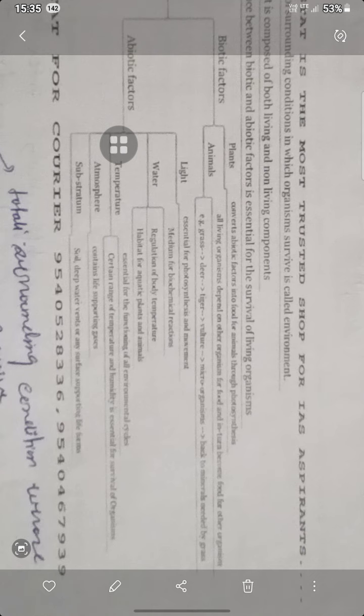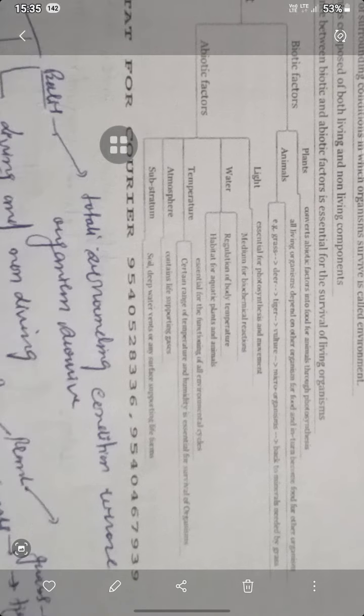Light is very essential for photosynthesis, and it is a medium for biotic reactions, like regulation of body temperature and the habitat of aquatic plants and animals. Temperature is essential for the functions of the environment, and the atmosphere contains the surrounding gases. Substratum is like the soil, deep water, and the wind for the surface.